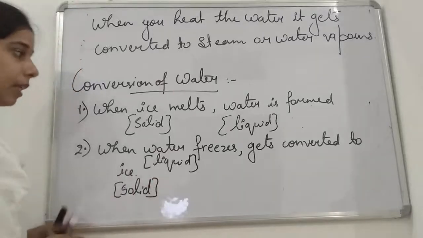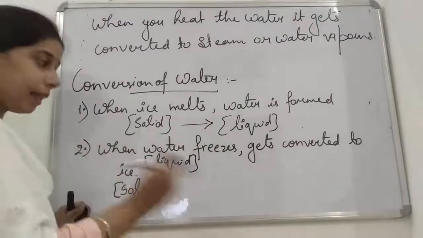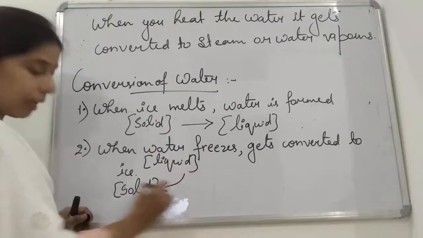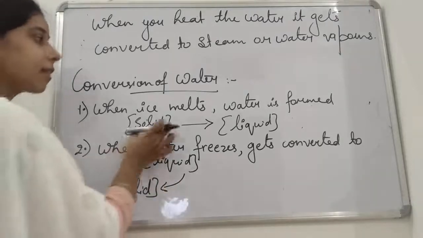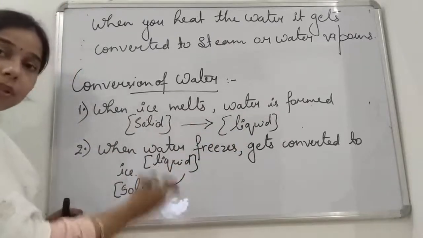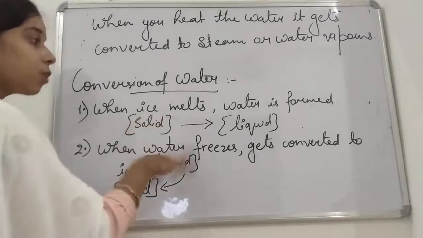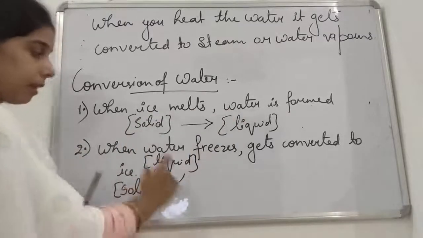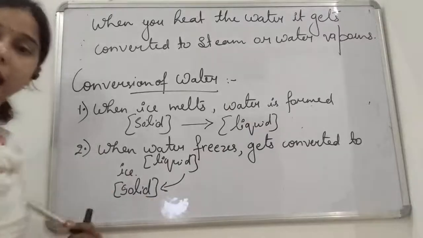Okay, so you can see here, students, solid gets converted to liquid in the first one, and in the second one, liquid gets converted to solid again. So at first ice converted to water. In the second one you see we can convert the water also into ice. In the first one when ice melts water is formed. In the second one you see when water freezes it will form ice again.